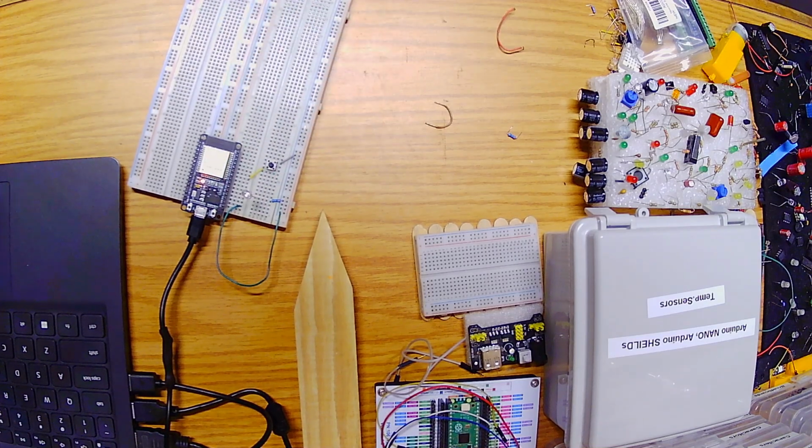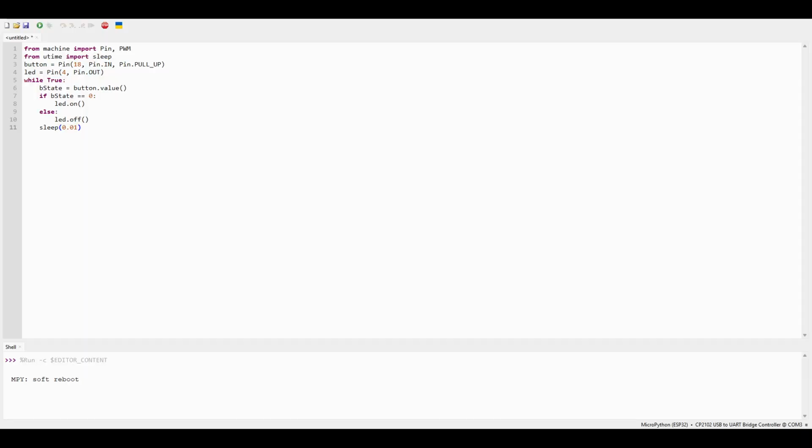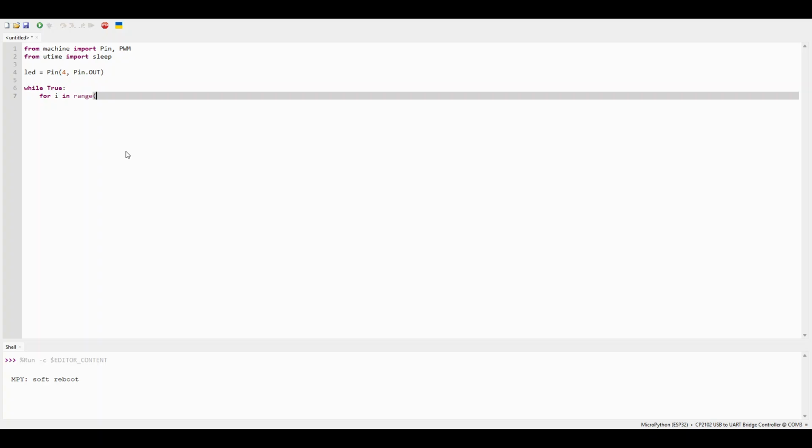Let's switch back to Thonny for one more thing, which is how to fade that LED. Alright, we're going to get rid of button. And this is why we imported PWM. We're going to change this code again. For i in range 0 to 65,535, step 1, colon.